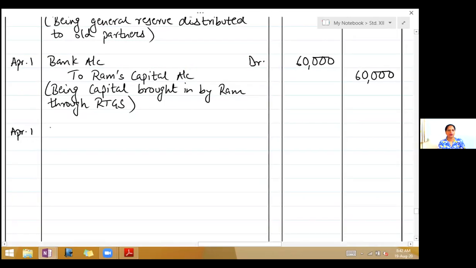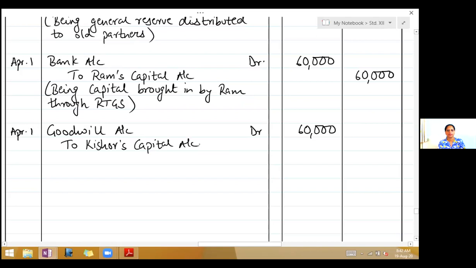So the entry there: goodwill account debit 60,000, to Kishore's capital account 45,000, to Lal's capital account 15,000.